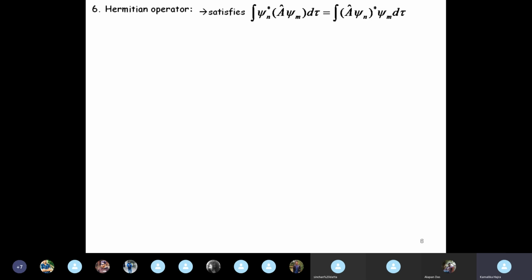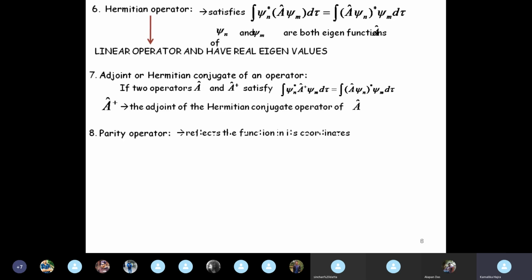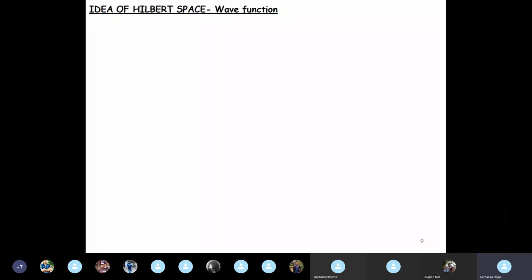To know what a Hermitian operator is, is very important. And this is the relation. When an operator A satisfies this relation, we call A a Hermitian operator. Okay. All right. So a Hermitian operator is a linear operator, and a Hermitian operator always has real eigenvalues. And then we saw what the adjoint or Hermitian conjugate of an operator is, and that also we defined. And finally we had the parity operator and the unitary operator. Okay, so these were the operators.